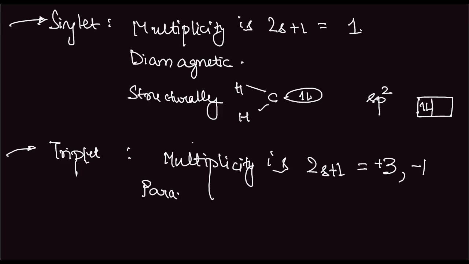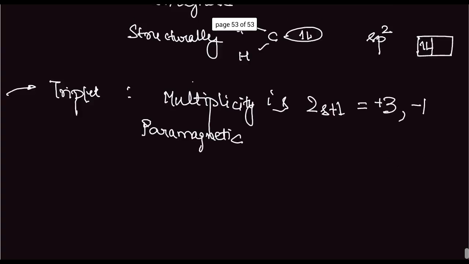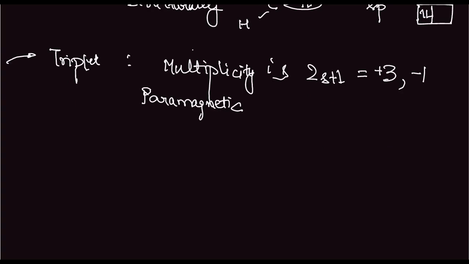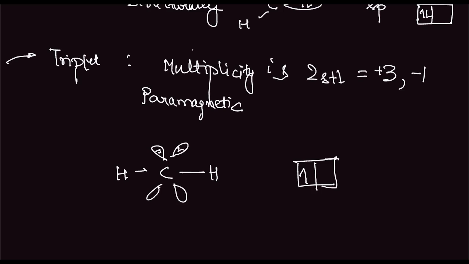It is paramagnetic because the electrons are in different orbitals, and structurally it looks something like this. We have hydrogen, carbon, hydrogen. These are the electrons present. By Hund's rule, they'll have the same spin. So it will be positive spin or negative spin. So by this we can have plus 3 or minus 1.